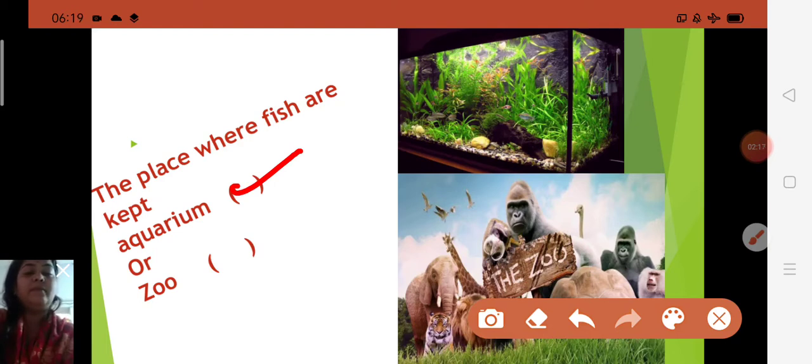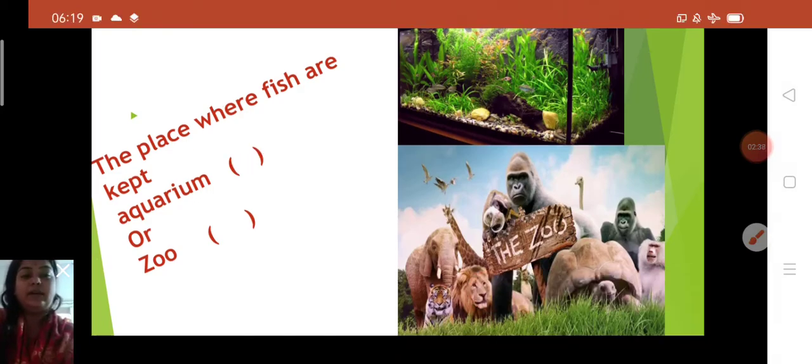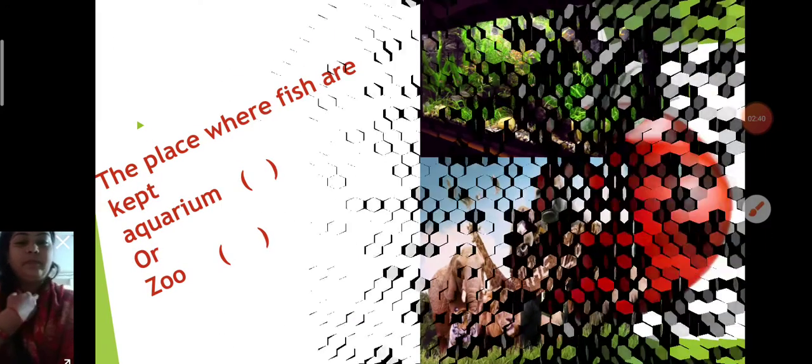The place where fish are kept is called an aquarium. Now next one is here.